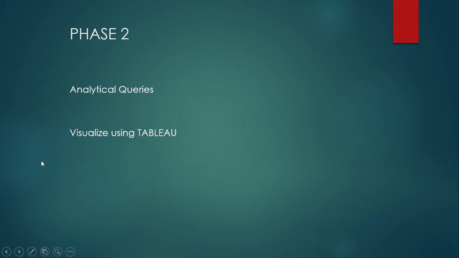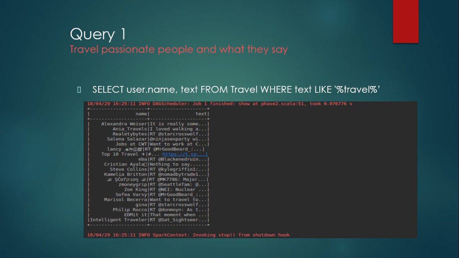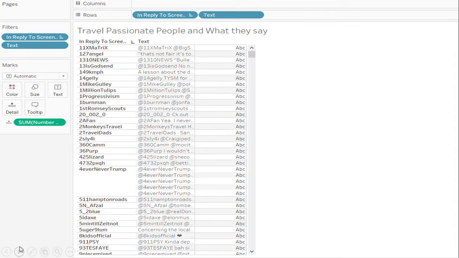In phase 2, we write the analytical queries and we visualize them using Tableau. As you can see here, query 1 is travel passionate people and what they say, like Alexander Weiser. He describes it as really wonderful or beautiful, whatever it is: the word that comes before the word travel and after the word travel. We get the text here and the name of the person who wrote it. You can see the visualization here.